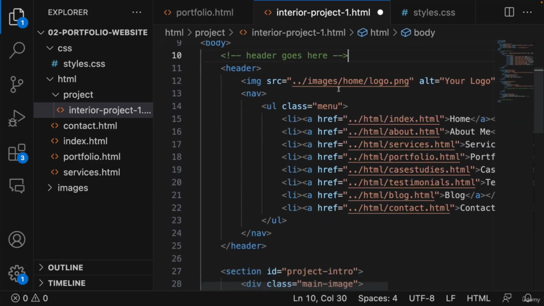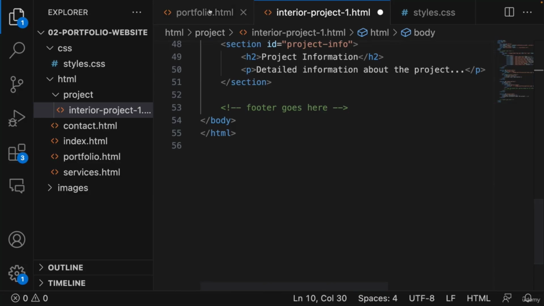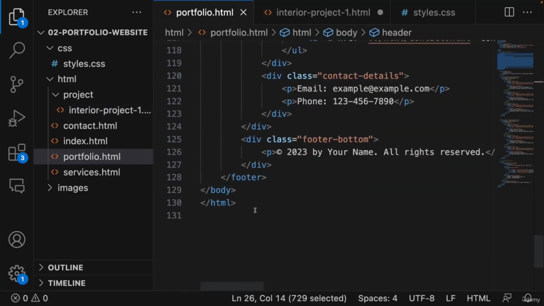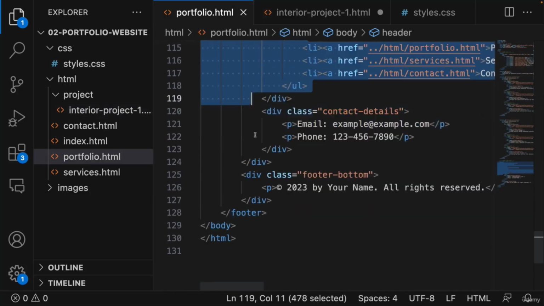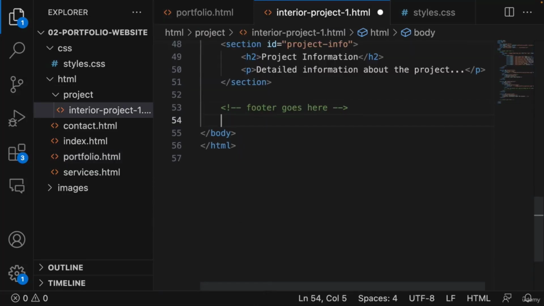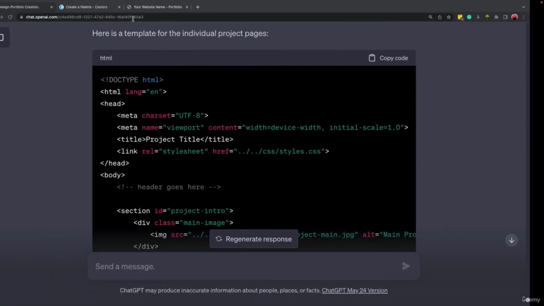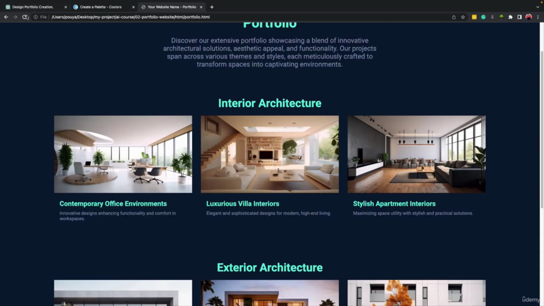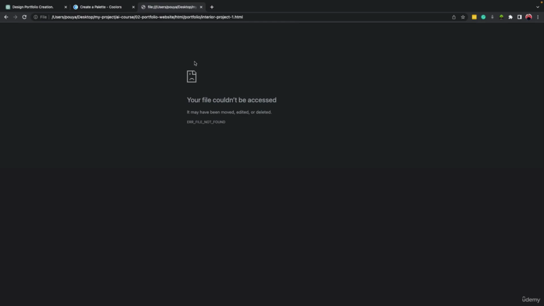Okay. And let's scroll down. And here is the footer part. Copy it. And it comes here. Save it. So let's come to our website, refresh it, click on this.